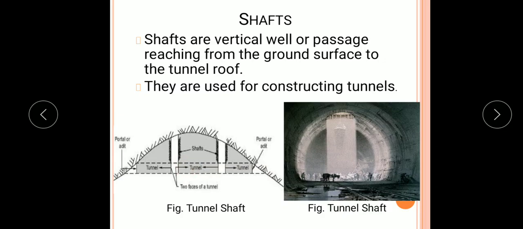Holes are drilled here and filled with detonators, after which blasting is carried out so that we can excavate the required length of tunnel. The picture shows a tunnel shaft reaching from the ground surface to the tunnel roof.